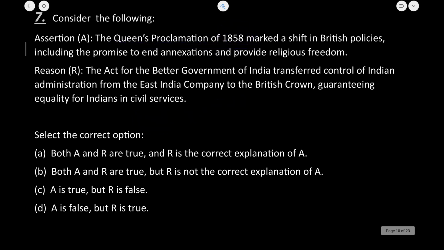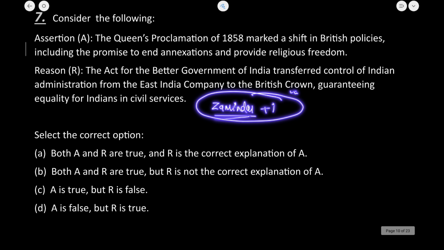नाउ व्हाट इट वाज नोटिस्ड आफ्टर द रिवॉल्ट ऑफ 1857 वाज कि major strata of society, including the zamindars, local chieftains, and some of the low level princes, these all were also against the British policy. That is why this proclamation of the Queen in 1858 was made, जिसमें उन्होंने बोला था कि हम फर्दर एनेक्सेशन नहीं करेंगे, जितना एरिया हमारे पास है हम वहीं तक रहेंगे, एंड वी वुड नॉट एनेक्स एनी ऑफ द लैंड और एनी ऑफ द एरियाज इन फ्यूचर, इन ऑर्डर टू गेन the respect and in order to gain the confidence of the zamindars and the local money lenders and the chieftains.